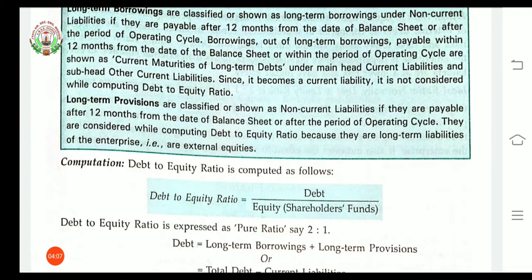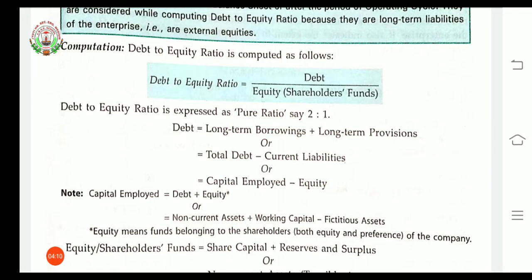Now we have this formula here. Debt to equity ratio is computed as follows. Means how the calculation of debt to equity ratio will be done. So for debt to equity ratio we have the formula, that is debt divided by equity or shareholder funds. Now this debt to equity ratio is expressed as a pure ratio, as we have studied earlier, as current ratio and liquid ratio were there. In the same manner debt to equity ratio is also expressed as a pure ratio. For example 2:1.